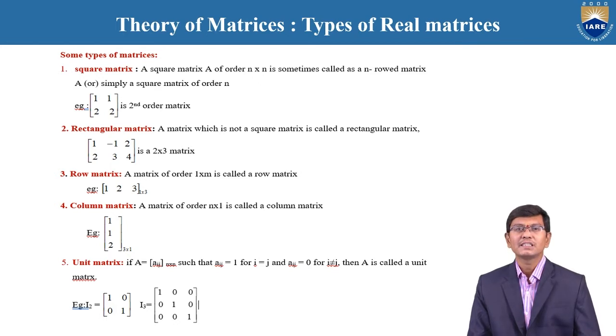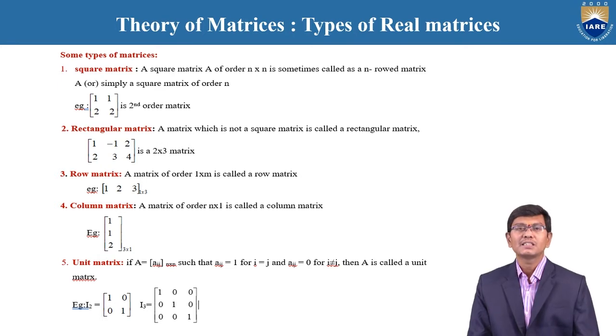When the given matrix is a square matrix, immediately the matrix satisfies that rows and columns are equal, both are the same. Sometimes the square matrix is also called a square matrix of order n, that is an n-rowed matrix.